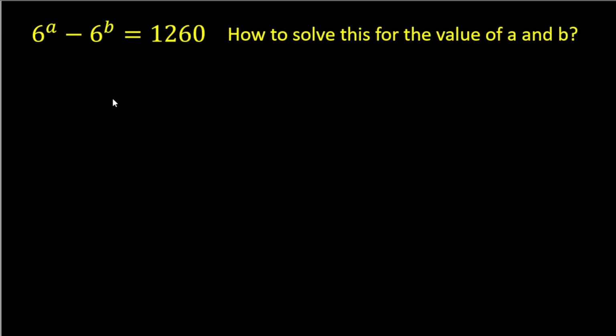Hello friends, welcome back. Today in this video we'll solve this interesting algebraic problem, and the problem is 6^a - 6^b = 1260. Then how to solve this expression for the value of a and b.